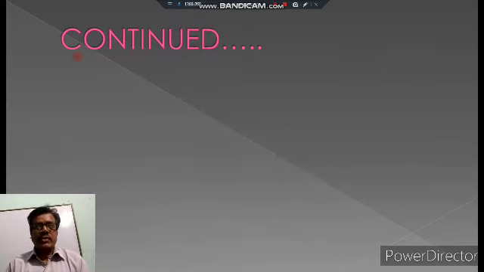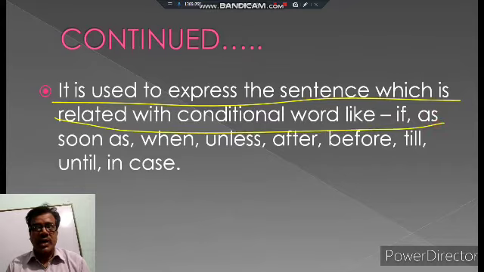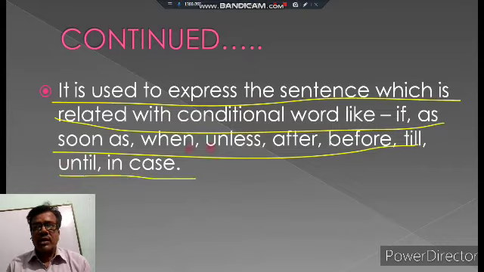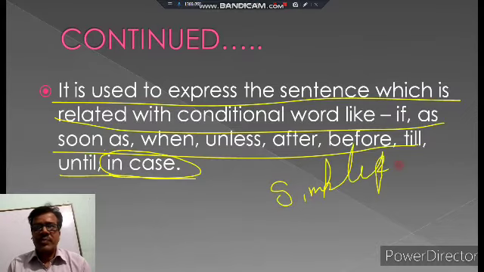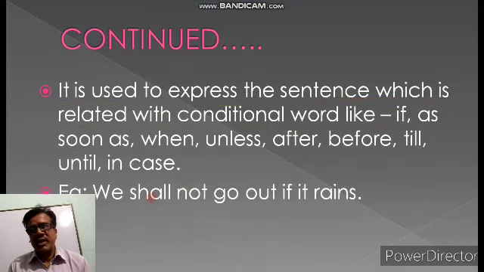So next one, we are going to know where the simple present tense is used. It is used to express the sentence which is related with conditional words like if, as soon as, when, unless, often, before, till, until, in case. When these words are in a sentence, then we have to use the simple present tense. By example you can better understand. What is the example? We shall not go out if it rains. What is the conditional word? If it rains. So this sentence will be in simple present tense.